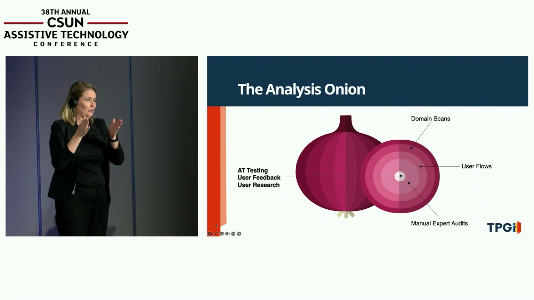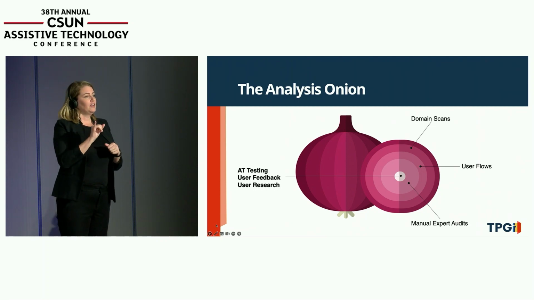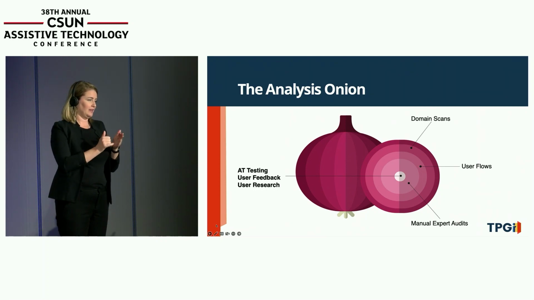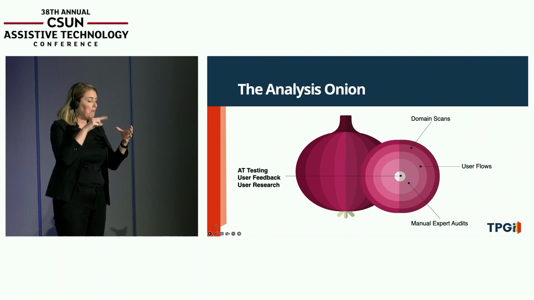You have user feedback, gathering direct user feedback, basically asking them to tell you, is it accessible or not? And then user research, which is obviously one of the most effective ways to fully understand the use of your system. So you need all these parts of the onion to understand your accessibility.